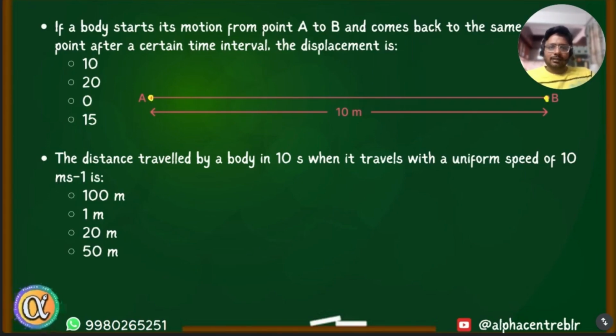Next question. A body starts its motion from point A to B and comes back to the same point after a certain interval of time. So what's the displacement here? Zero. Good.